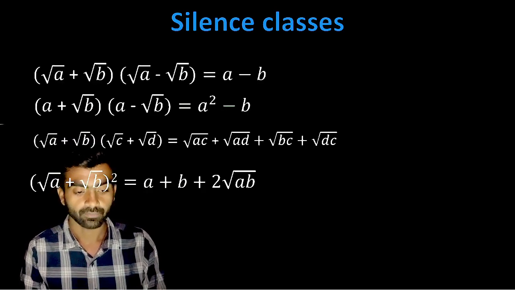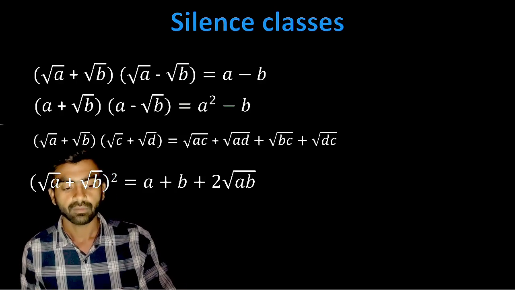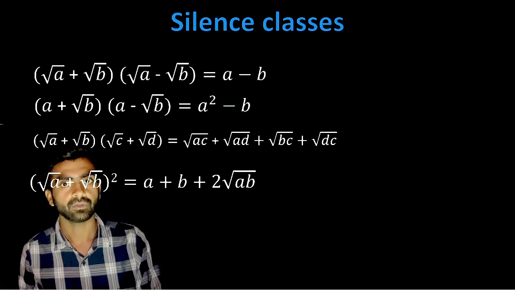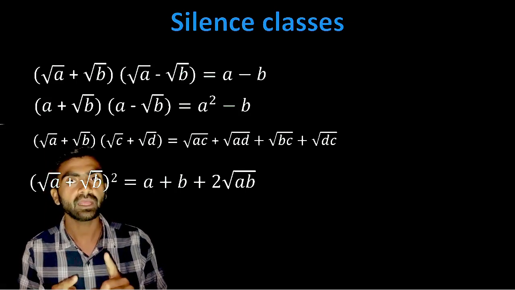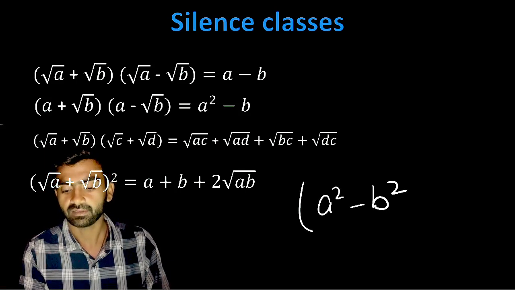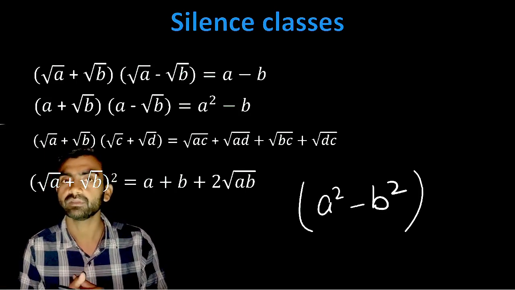Now you know a plus b times a minus b is a square minus b square. Yes, a square minus b square is a plus b times a minus b.